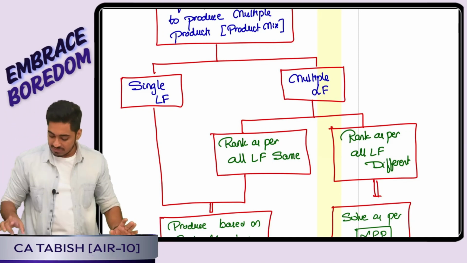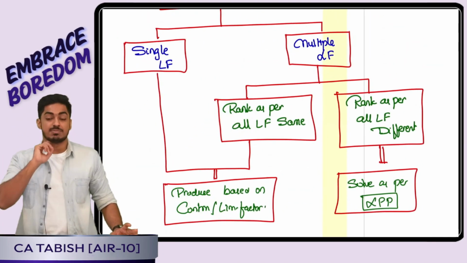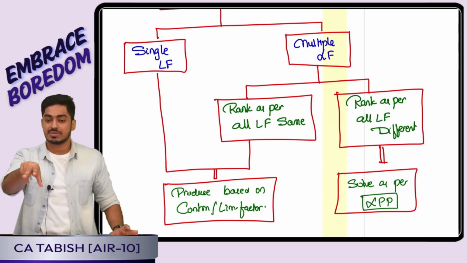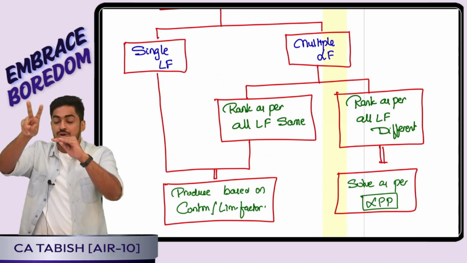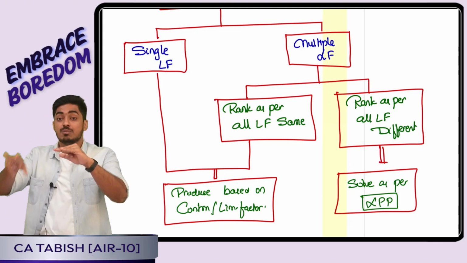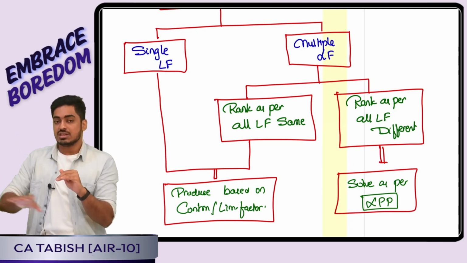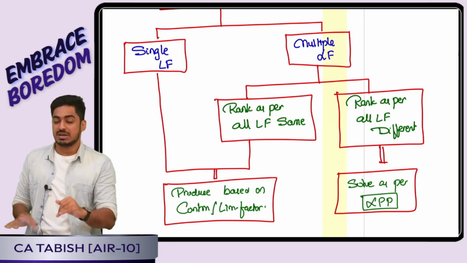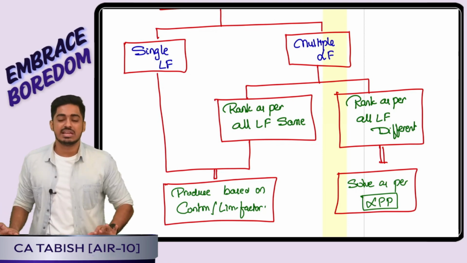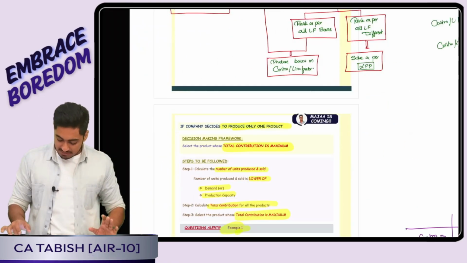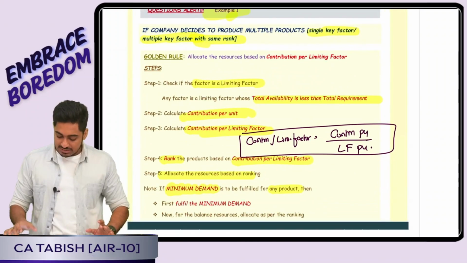Is this clear everyone? The next thing we told was, if there are multiple limiting factors but same rank, while I am allocating, I should draw multiple columns depending on how many resources are there, because I should parallelly keep checking for every resource how much is spent, how much is pending, how much is available. Accordingly, I will be taking a decision. Is this clear everyone? Perfect. So this is what we have done.